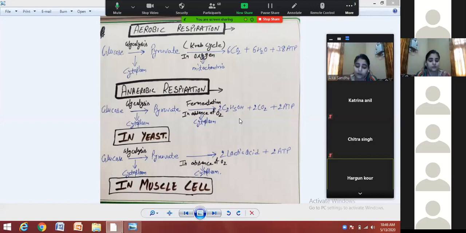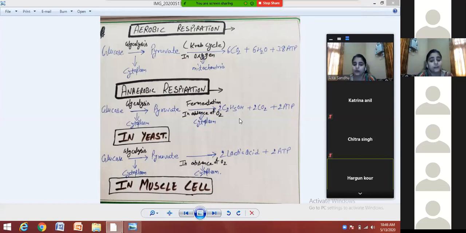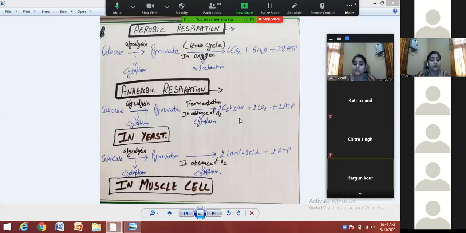place. Anaerobic respiration takes place in unicellular organisms. Basically it takes place in unicellular organisms like yeast, and some unicellular bacteria जो होते हैं prokaryotic bacteria में. Yeast is a fungus, so it is also a unicellular organism. So just remember कि anaerobic respiration takes place in unicellular organisms like yeast and bacteria. Some bacteria respire anaerobically without the presence of oxygen.